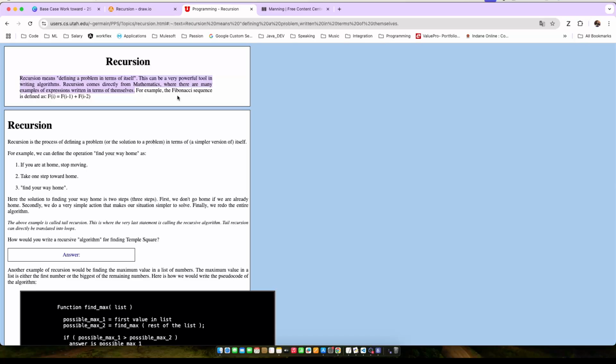Now in recursion, whatever problem you are solving, you try to define the same problem in terms of itself. Which means you want to solve some problem, but to solve it you don't come up with a direct solution. In fact, your solution is a simpler version of the main problem you are solving.